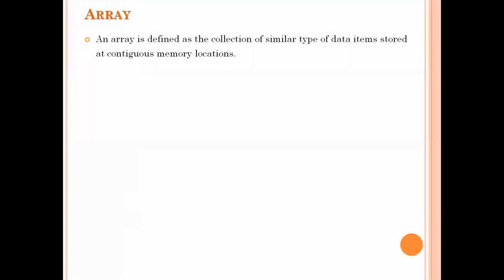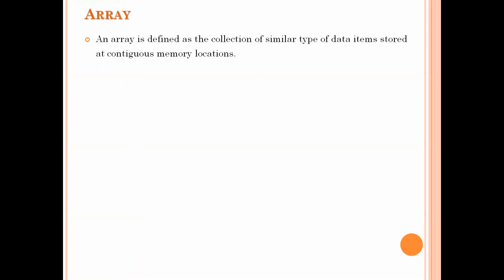Okay. What is the meaning of this statement? Just assume one scenario. Suppose I want to do one program. In that program, I need to store some values. Just assume that I want to store 10 values or 100 values. So for storing 100 values, I need to take 100 variables. In all those 100 variables, I need to store these 100 values, right? So instead of taking 100 variables, if you have one mechanism to store all these 100 values at one place, then that will be a better one. So that is the reason why the arrays concept came into the picture.